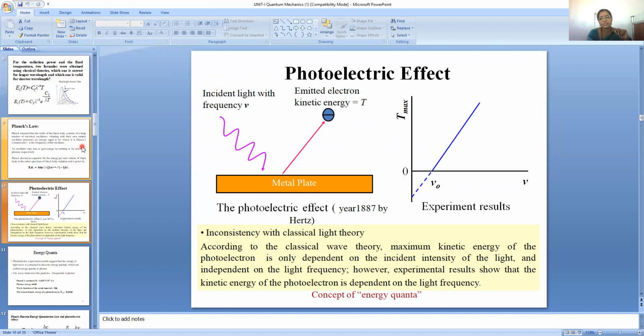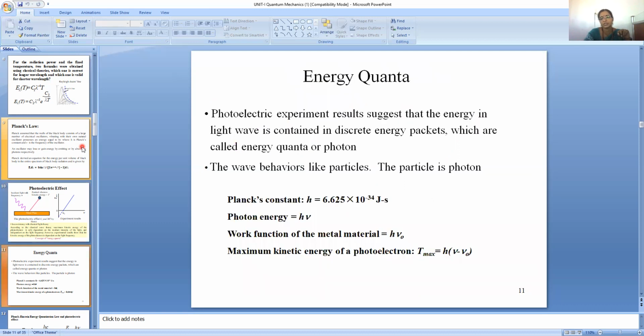According to the classical wave theory, the maximum kinetic energy of the photoelectron is only dependent on the incident intensity of the light, but not on the light frequency. However, experimental results show that the kinetic energy of the photoelectron is dependent on light frequency. So, in order to explain this, Einstein used the Planck radiation law and the concept of energy quanta. He introduced the photoelectric experiment.